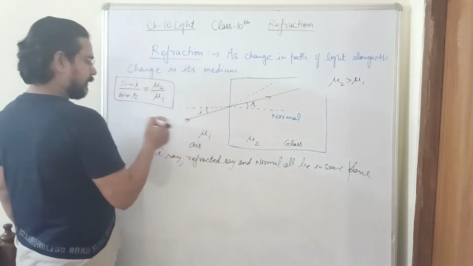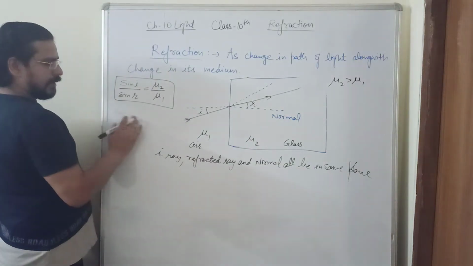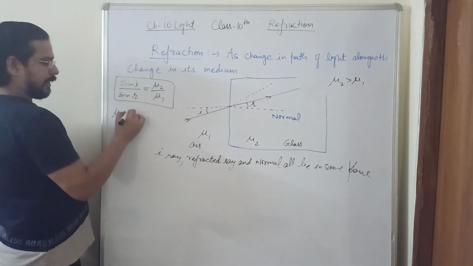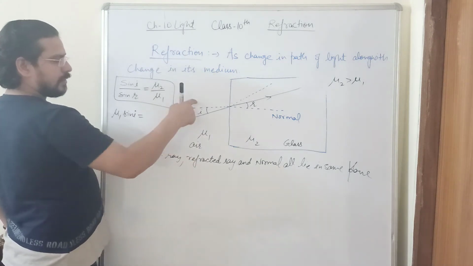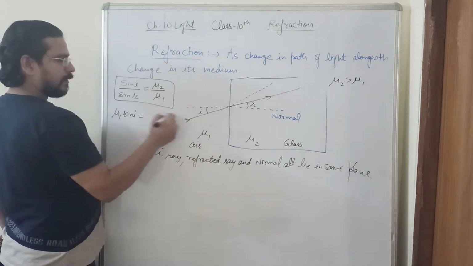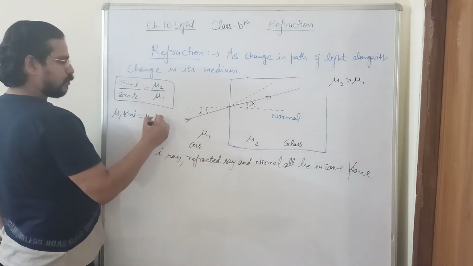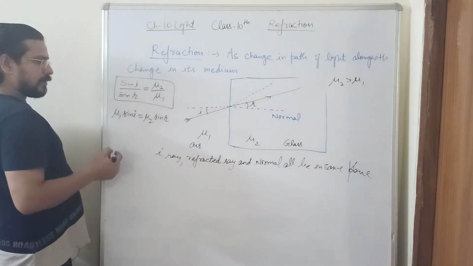I remember it like this: sine of this side multiplied by the refractive index of this side. Which means mu1 multiplied by sin i, mu of the air side and angle sin i of the air side, is equal to mu2, the refractive index of the denser side, into sin r, the sine of the angle of refraction. So you will get the same result.